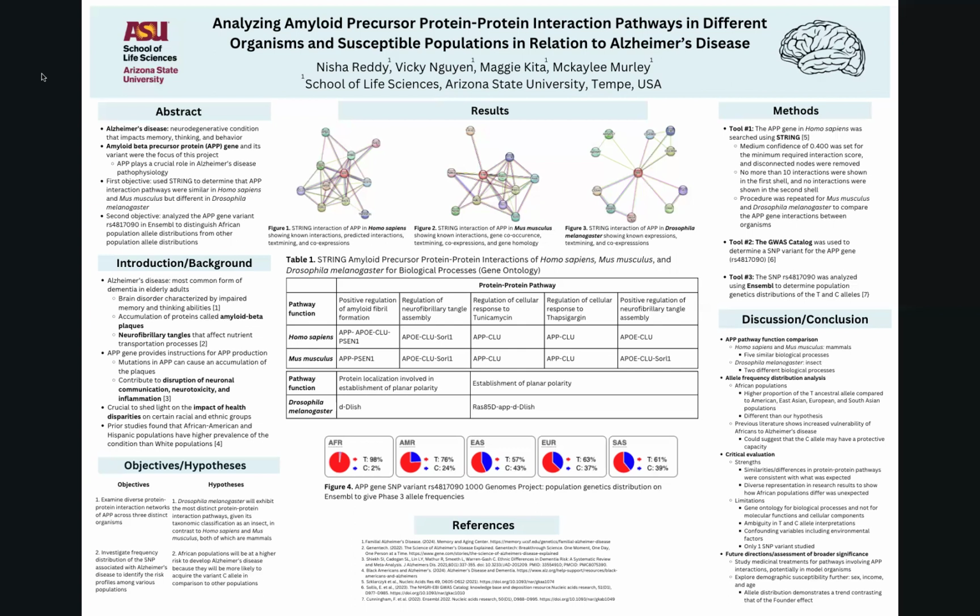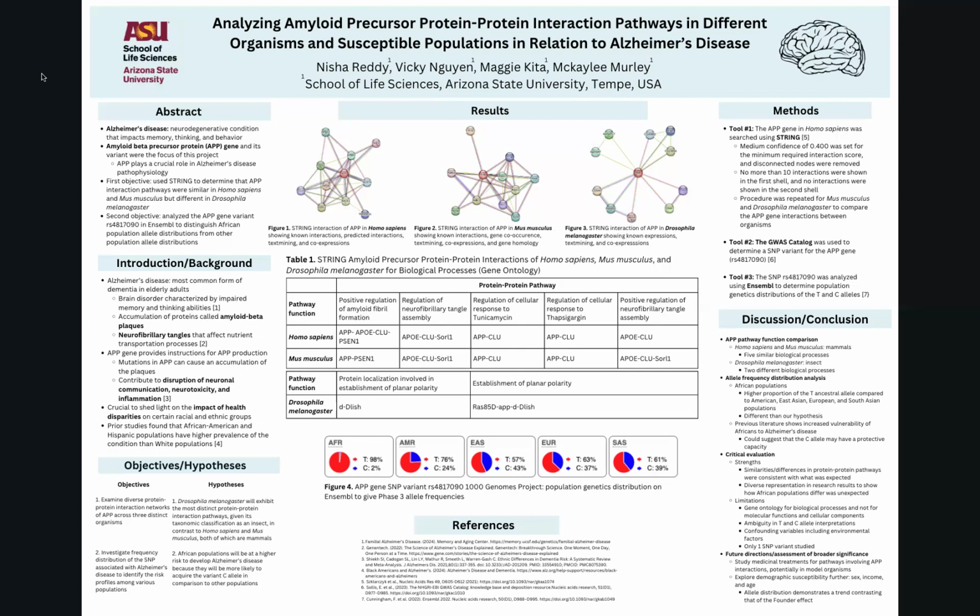To answer the first objective, we first used StringDB and searched the APP gene. We examined the protein interaction of humans, mice, and fruit flies. The parameters were set so that no more than 10 interactions were shown in the first shell and no interactions in the second shell in order to see the proteins directly associated with APP. To answer the second objective, we used the GWAS catalog to find the SNP associated with APP. This was searched in Ensembl to explore the population genetics of the SNP.